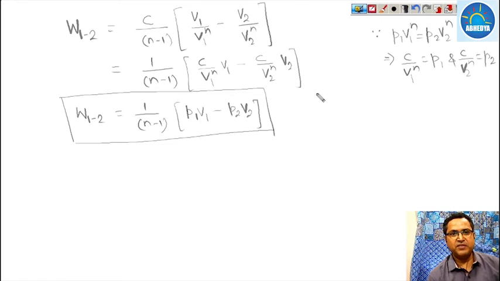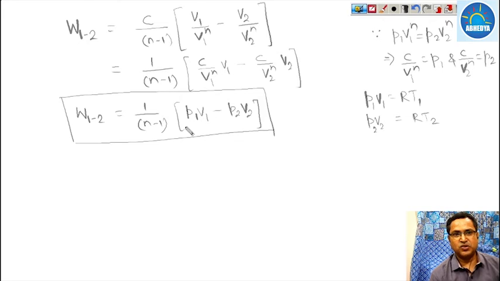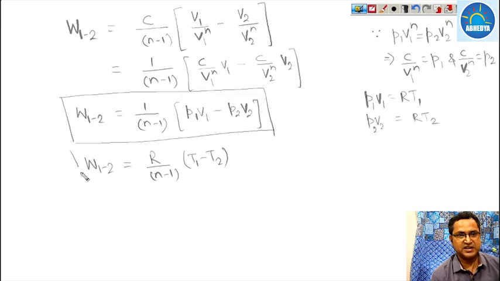Now for the ideal gas equation, P1 V1 is nothing but RT1 and P2 V2 is nothing but RT2. So this can be written as R upon n minus 1, times T1 minus T2, that is the change in temperature. So work done can be written in this form also.